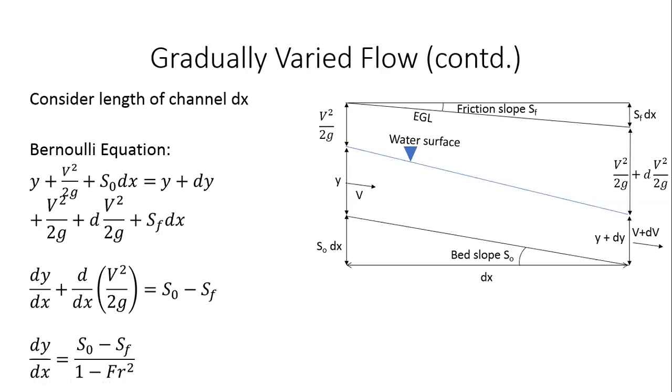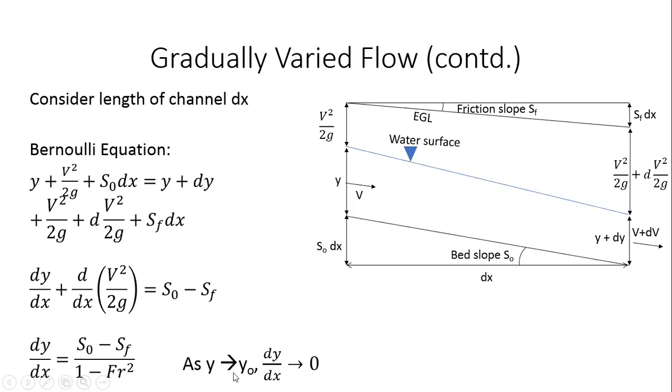So when I look at this equation, there are two things that immediately strike me. What happens when y tends to y naught? Y naught is the normal depth. If you remember, as y tends to y naught, dy by dx will tend to 0. From this equation, I would like to see if you can find out why this statement is true.